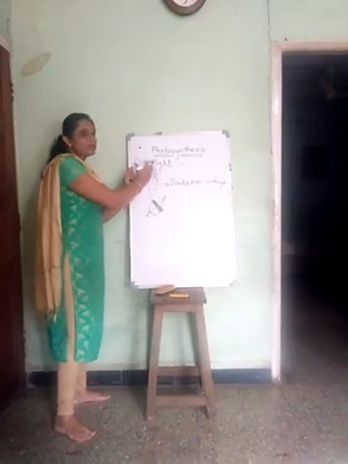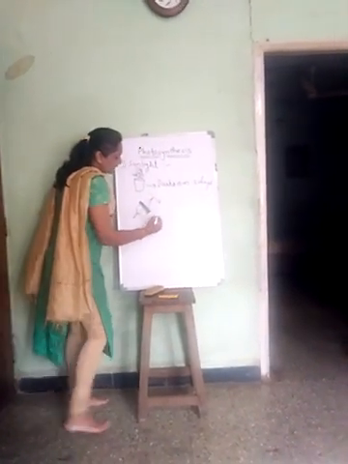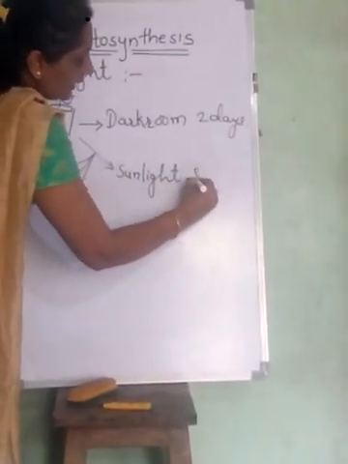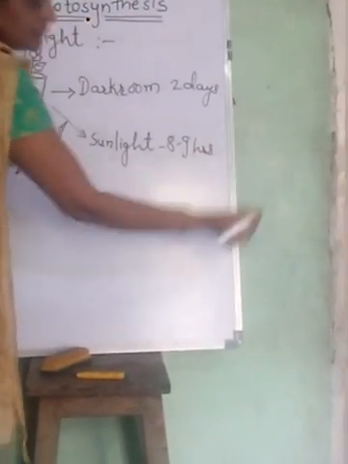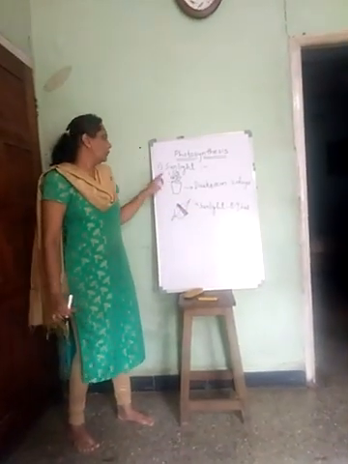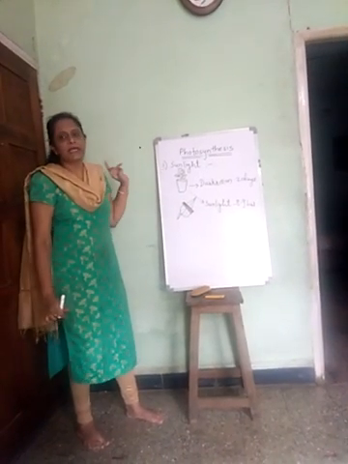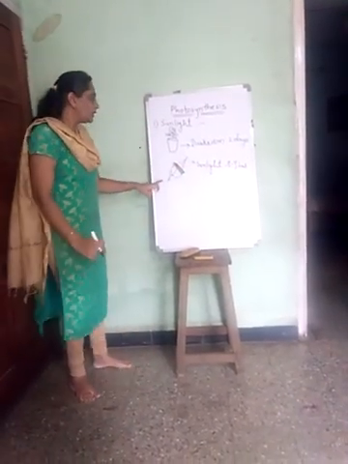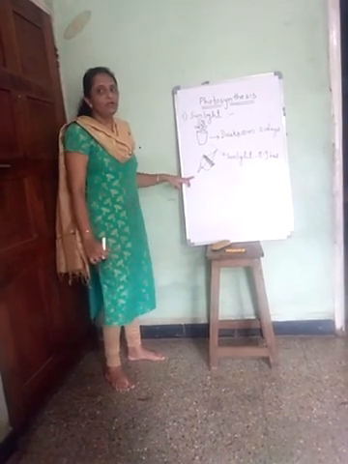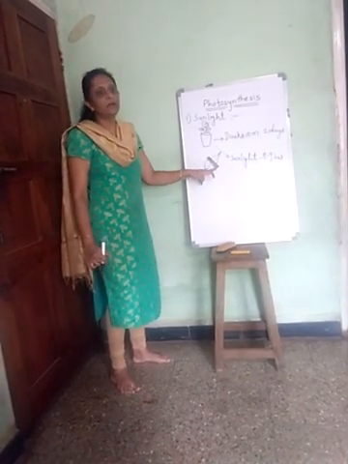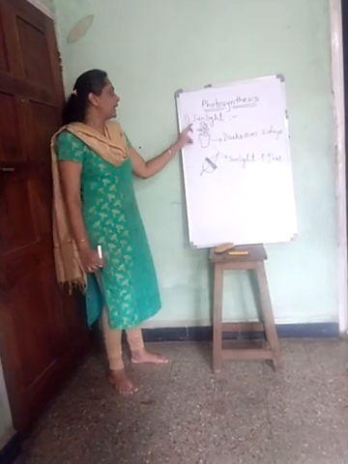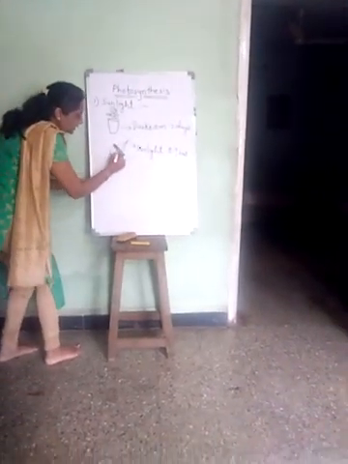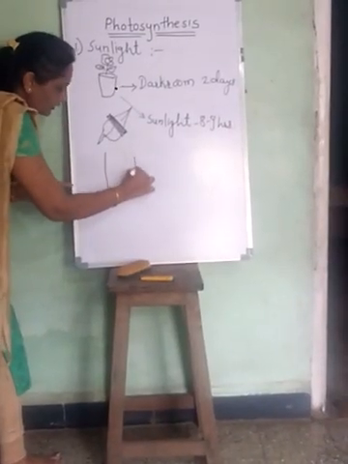Then we are going to take this potted plant and place it in the sunlight for say 8 to 9 hours. After 8 to 9 hours we are going to detach the leaf on which we have put the black paper from the plant. Okay, then we are going to take this leaf to a hot water bath.